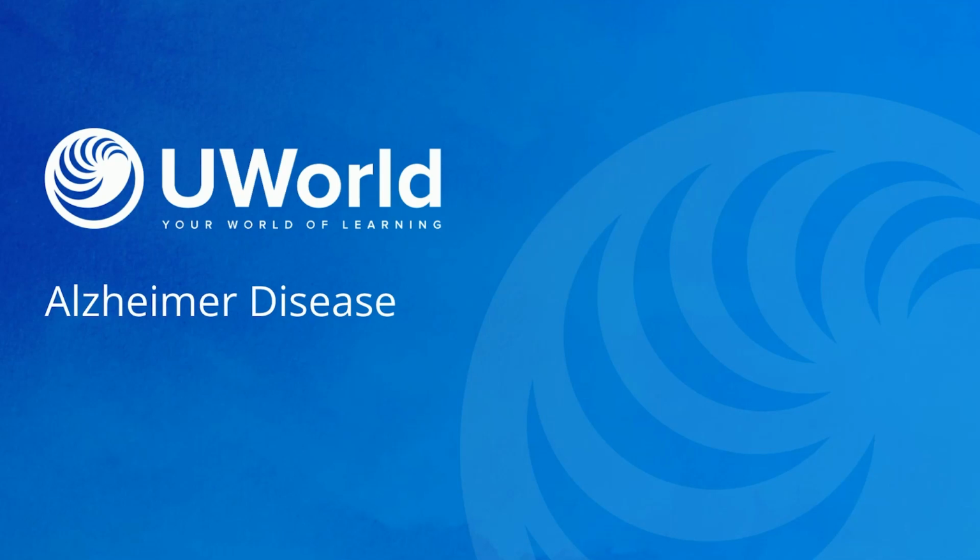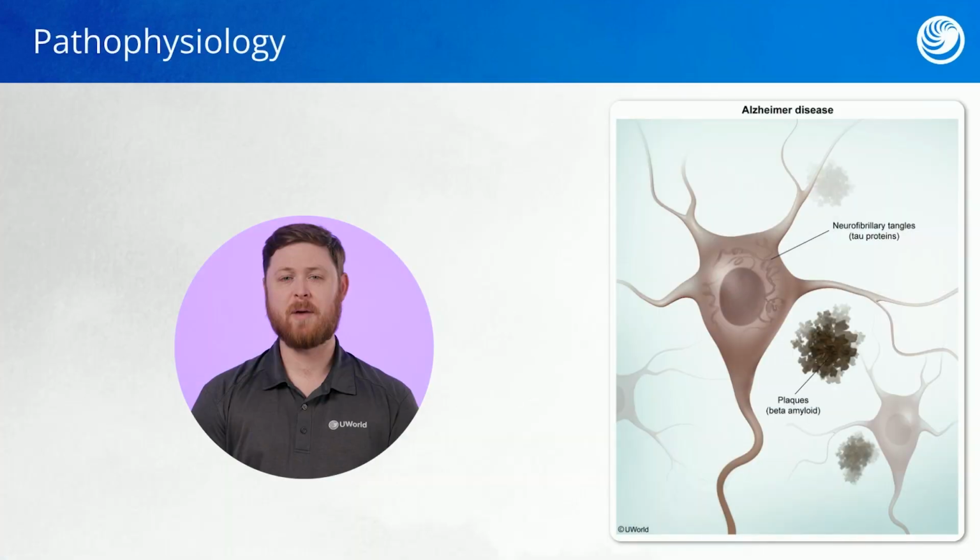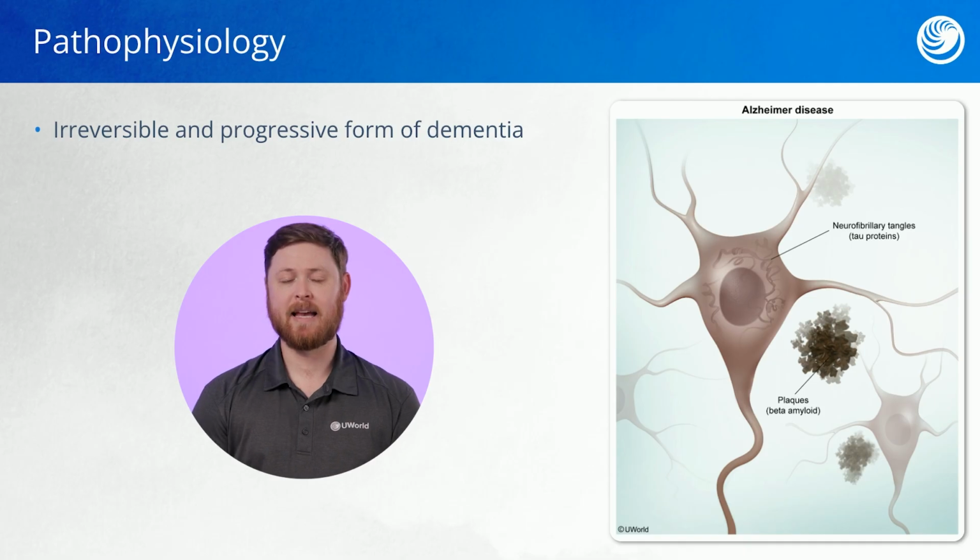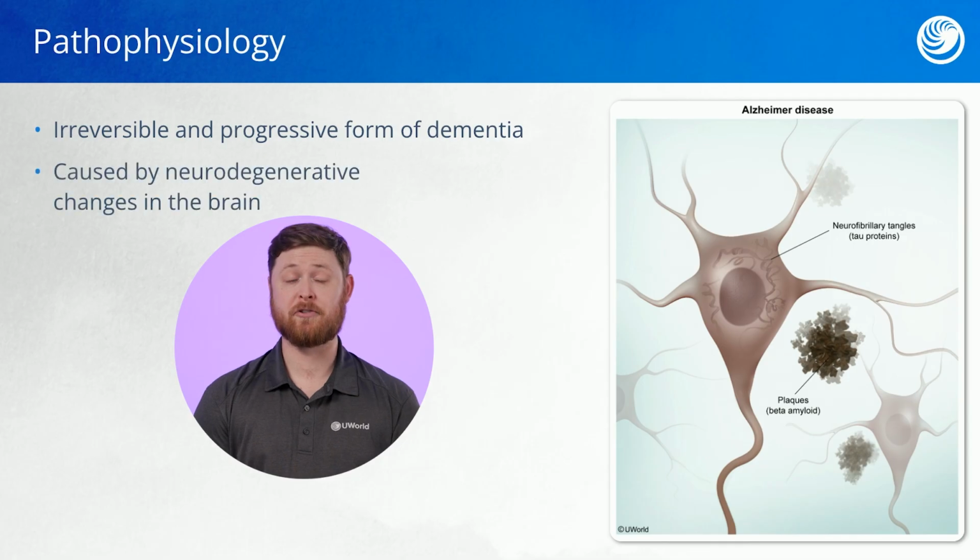This topic is Alzheimer disease. Alzheimer disease is an irreversible and progressive form of dementia. It's important to note that the word dementia itself describes a number of conditions that result in loss of cognitive function that leads to memory impairment. Alzheimer disease is caused by neurodegenerative changes within the brain, and these changes are brought on by an abnormal amount